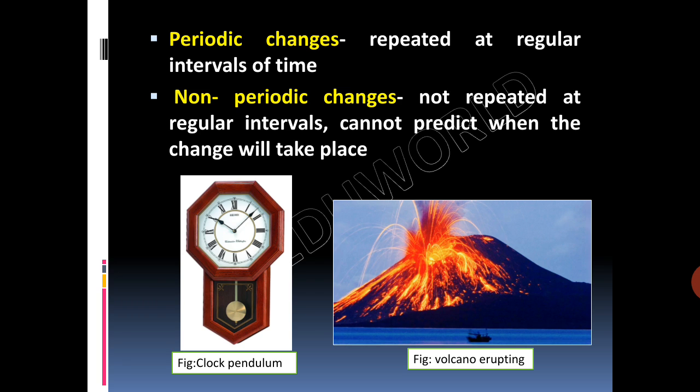Then comes non-periodic changes. Changes that are not repeated at regular intervals and occur irregularly are called non-periodic changes. We cannot predict when that change will take place. For example, we cannot predict when a volcano is going to erupt, or an epidemic, a sudden shower of rain, thunder, lightning. These are all examples of non-periodic changes.